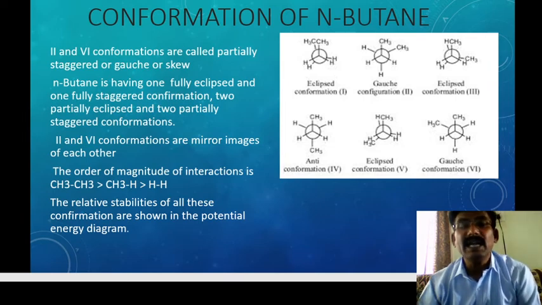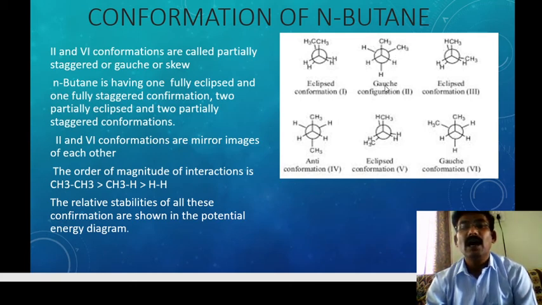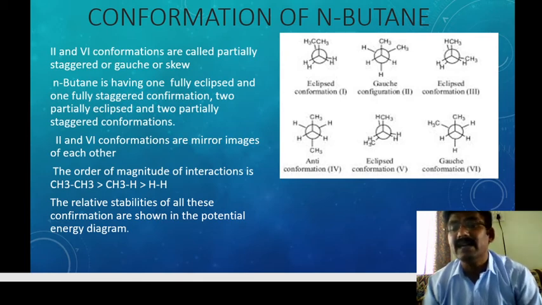And the second and sixth, this second conformation is the Gauche conformation, or partially staggered. The second and sixth are partially staggered.